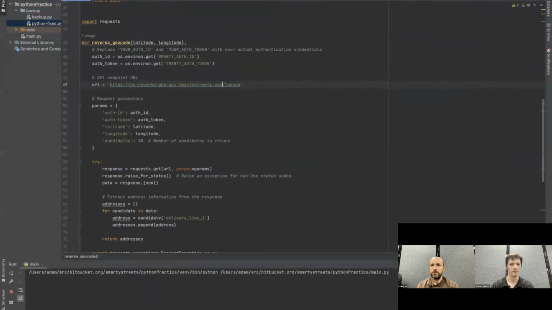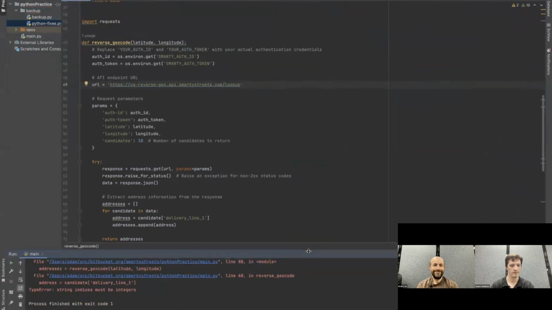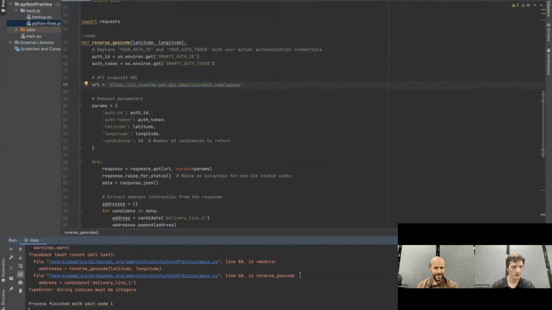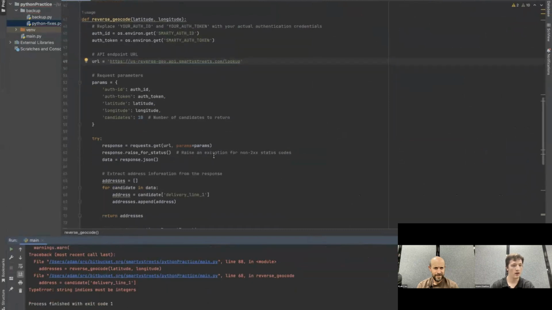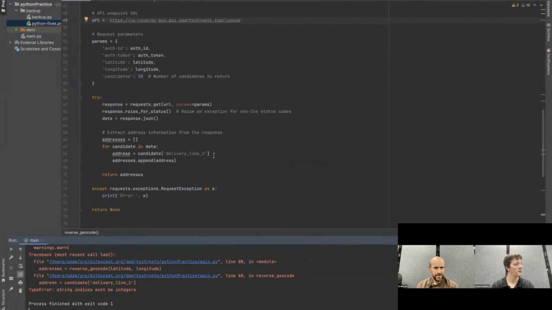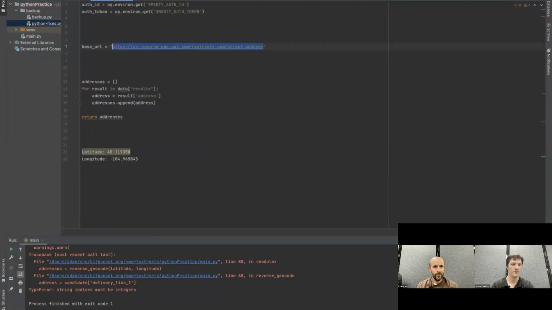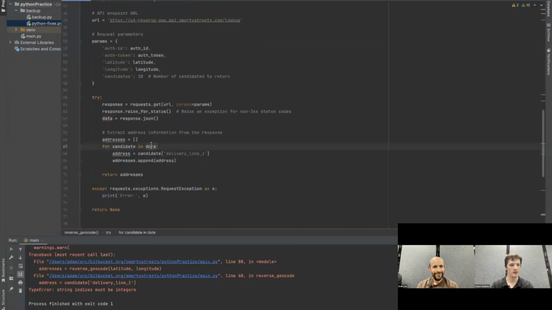Watching you guys fix the bugs, that's the real lesson we're learning here. And it appears that we still got a bug. And this is a bug that I've dealt with before, actually. This is another consistent bug: the string indices must be integers. Correct. So what it's trying to do is read through the JSON without realizing that there's one more level of depth. And so without going through the whole debug process, I actually have the fix right here. Instead of data, we have to do data sub-results. And this should spit out.